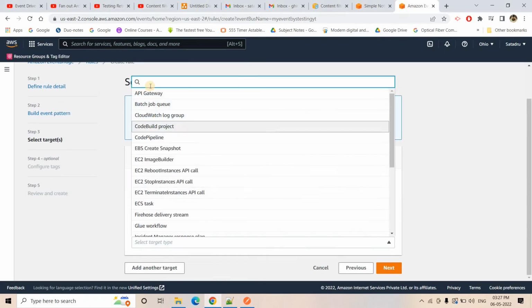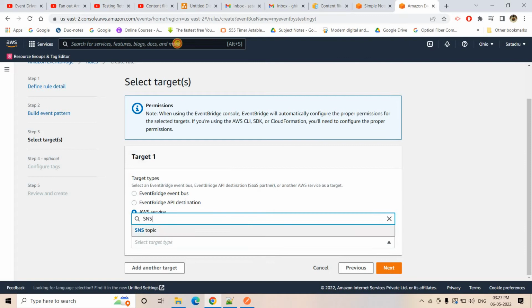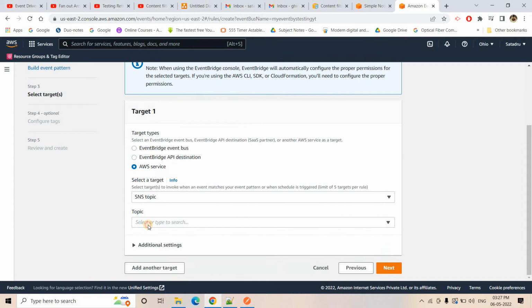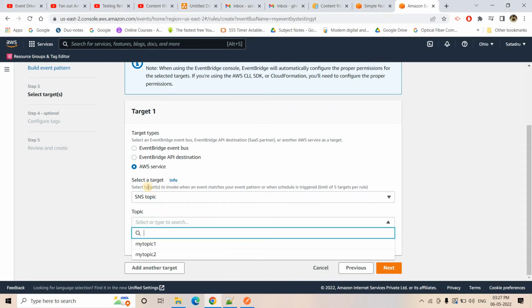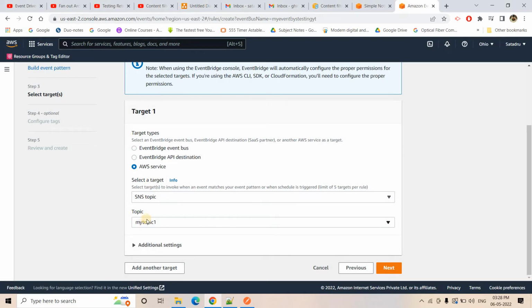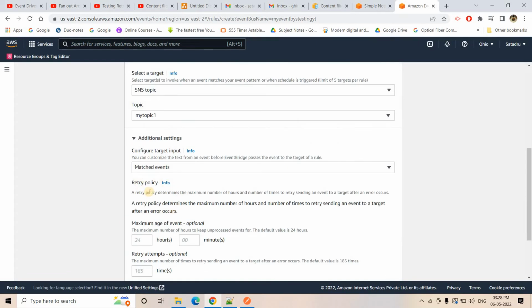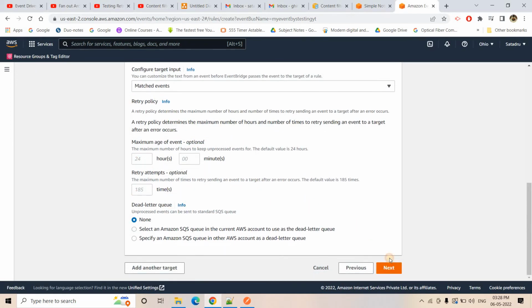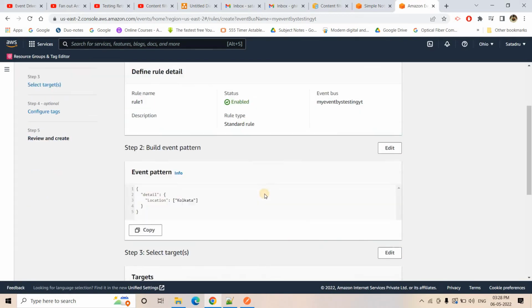What is the target? The target is our AWS service. It is an SNS topic, right? As per this diagram, in Eventbridge we are creating the rules, and based on the rule, the target is one of these SNS topics. That's why we are choosing SNS topic. What is our SNS topic to which we want to send events if rule 1 is satisfied? That is my topic 1. In my topic 1, we will be publishing those events for which rule 1 is satisfied. That's all, simple. If you go to advanced settings, you will get DLQ and retry policies, but I am not configuring those as of now. Later we can explore. We can go to next.